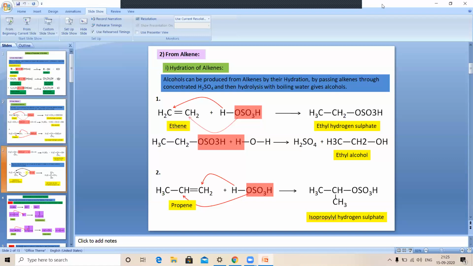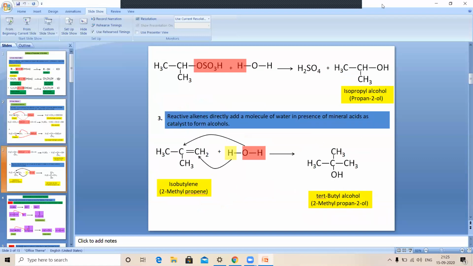This isopropyl hydrogen sulfate is again hydrolyzed with water, and isopropyl alcohol is formed. In the third example, reactive alkenes are directly added with molecules of water in the presence of mineral acids, which act as the catalyst, and again alcohols are formed.